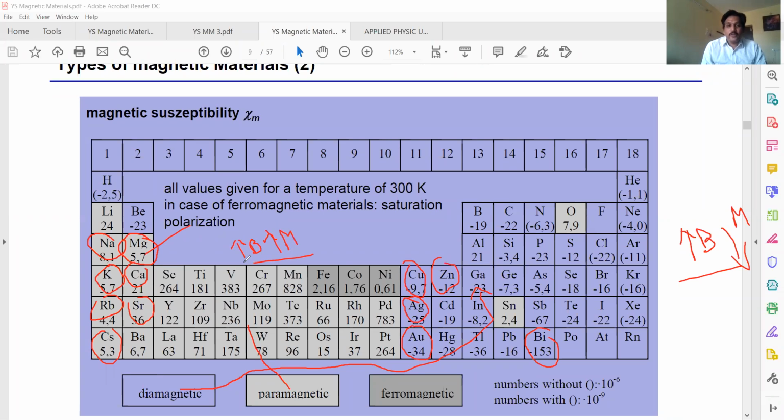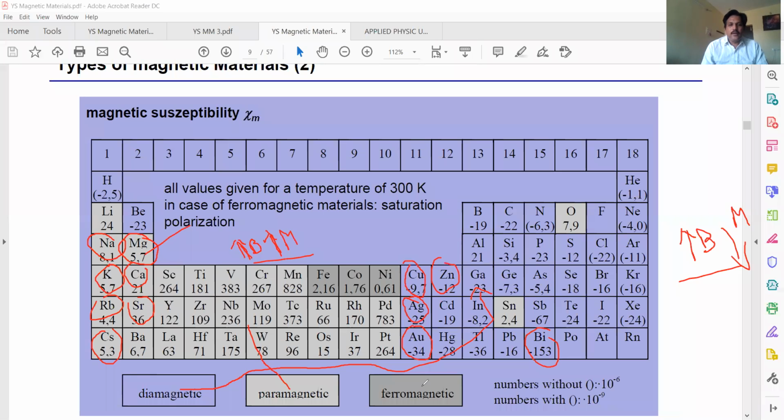Substances which get weakly or feebly magnetized in the direction of the field, see, this is the direction of the field and this is the direction of magnetization, when placed in an external magnetic field are known as paramagnetic materials. You have to remember all the definitions as well as the examples: aluminium, tungsten, manganese, air, liquid oxygen.